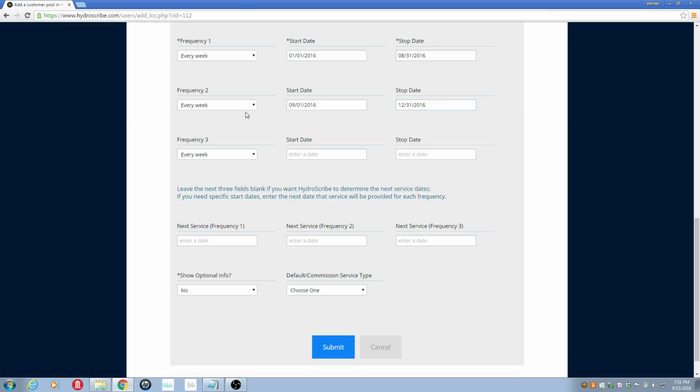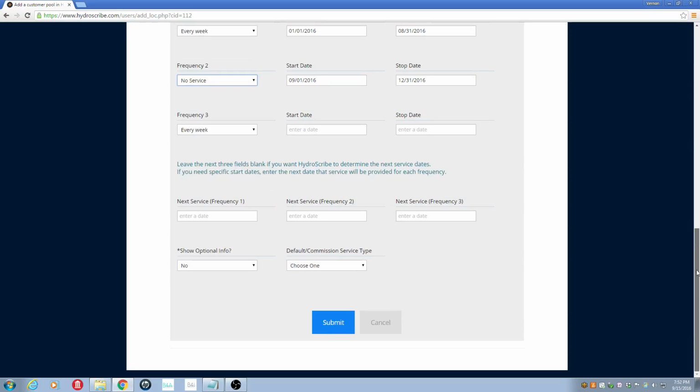If the pool is closed, then all I have to do is click the drop down tab and select no service. So now Hydroscribe knows that the pool is not open during this period, and therefore do not display this on the pool tech menu. Okay, so that's how you use the frequency.